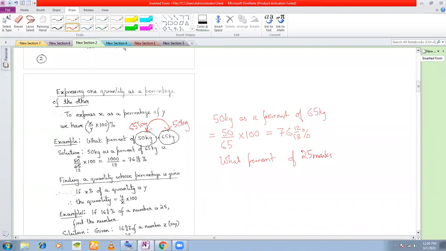Okay, so coming to this example, what percent of 25 marks is 17 marks? Suppose you get 17 out of 25. Now I want you to express it in percentage. As I've already told you earlier, 17 by 25 into 100. So this will be 68%. So 17 marks is only 68% of 25 marks. Clear?